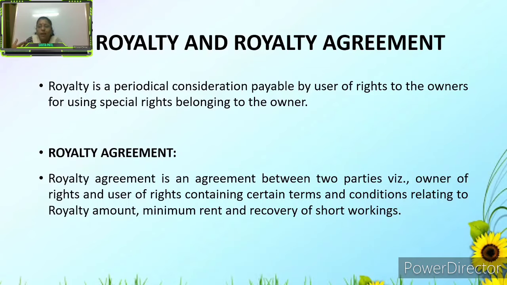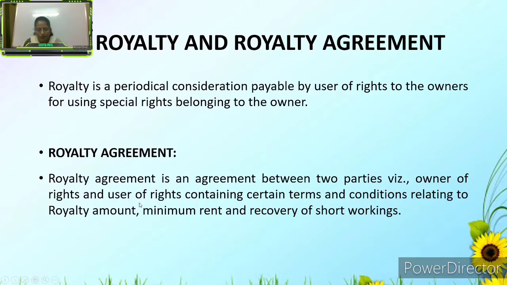My dear friends, under the royalty agreement, two persons will come: the owner of the rights, who is the person who owns them, and another who will use the rights, the user of the rights. The agreement will be subject to certain terms and conditions.